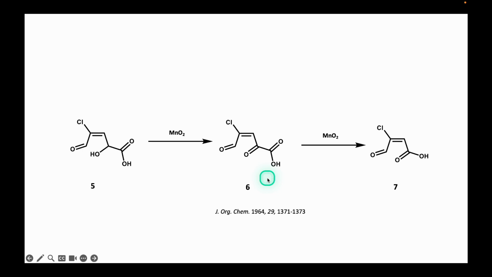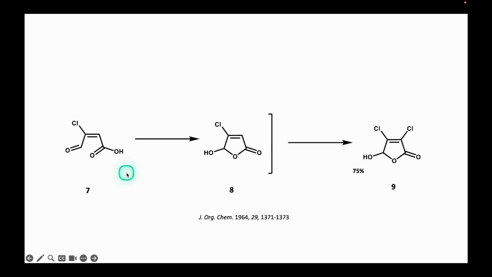This intermediate then undergoes a decarboxylation process utilizing an additional equivalent of manganese dioxide, ultimately leading to the formation of the carboxylic acid 7. The 1:5 relationship between the hydroxyl of the carboxyl group and the aldehyde group favors the formation of hydroxylactone 8. Finally, the incorporation of another chlorine atom generates mucochloric acid 9.